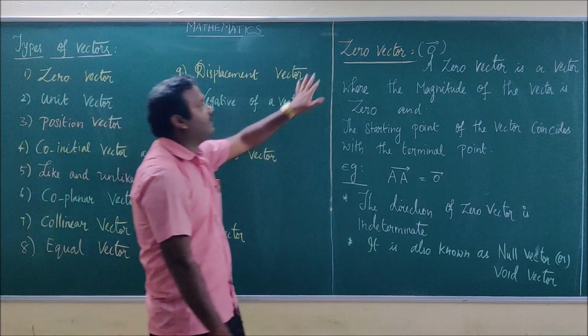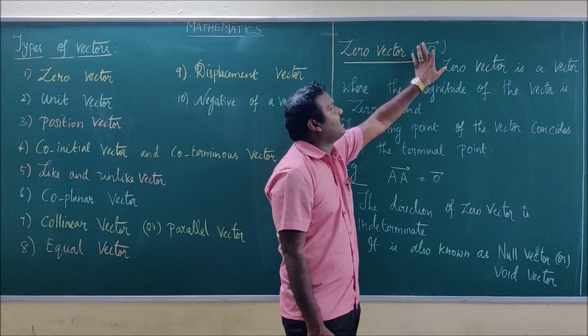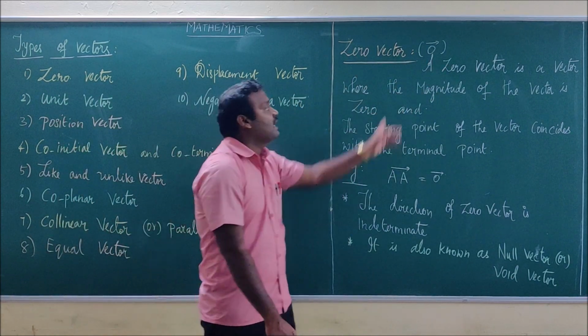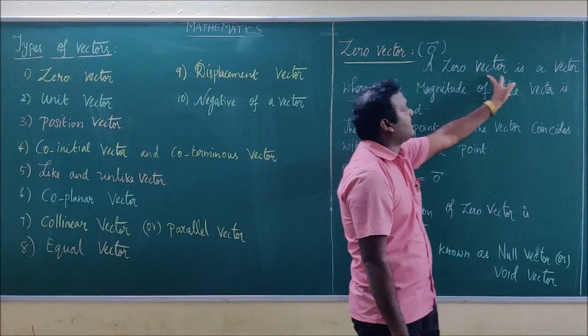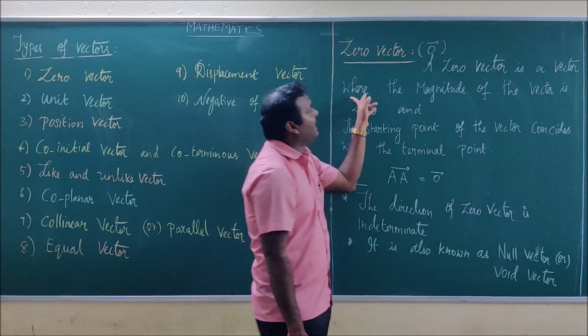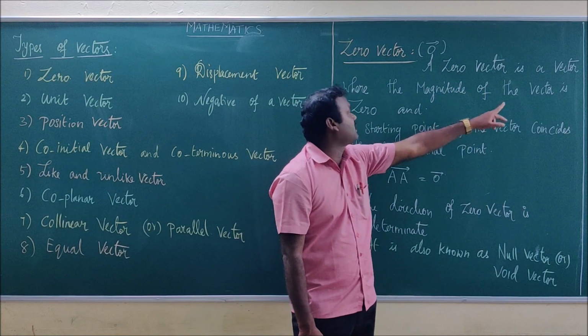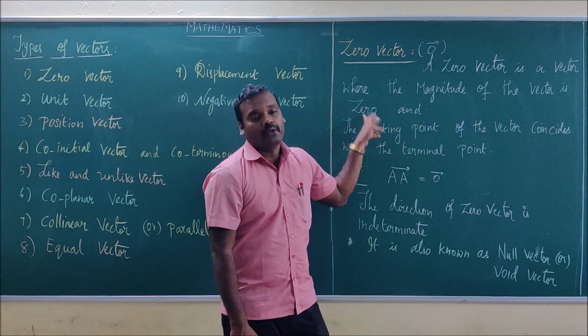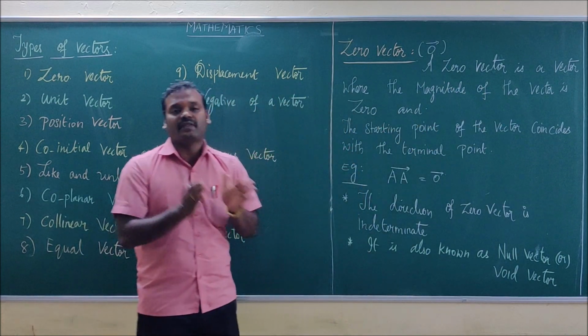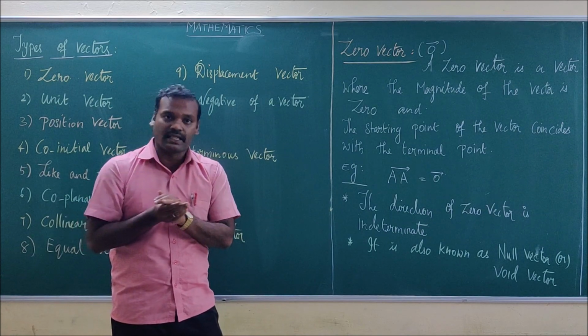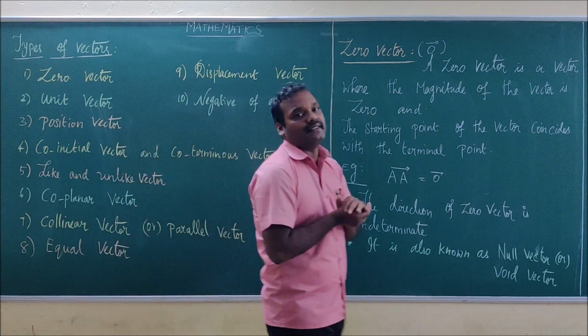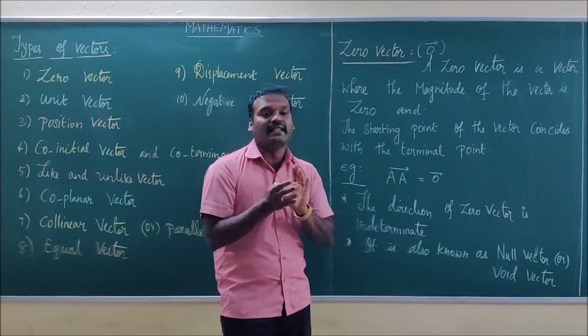Okay, so first zero vector, which is represented or written like this. The definition for this: the zero vector is a vector where the magnitude of the vector is zero. So the first information, if the magnitude of a vector is zero, then we can say that the vector is a zero vector.